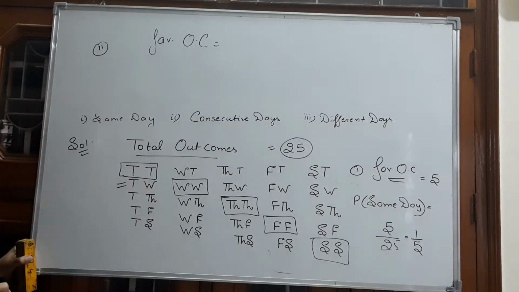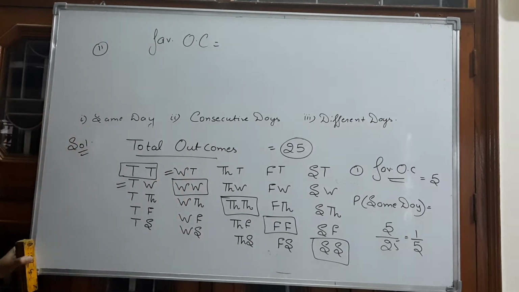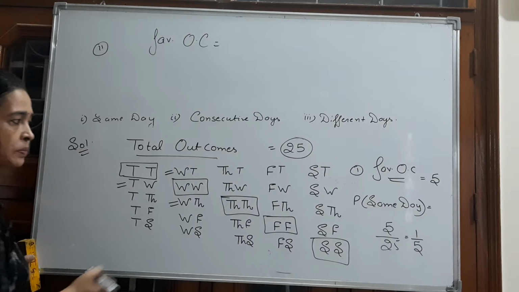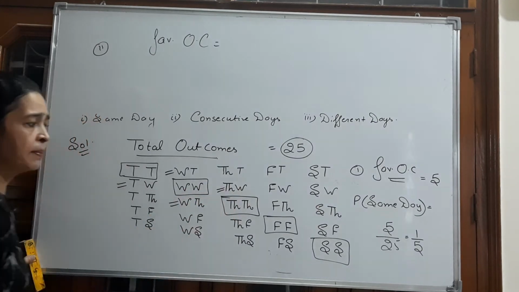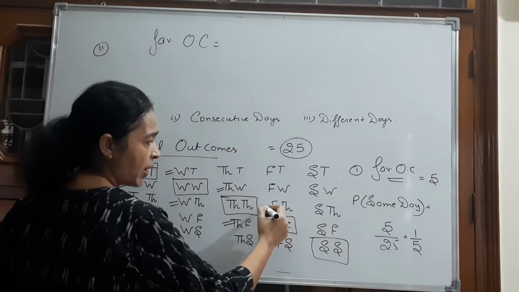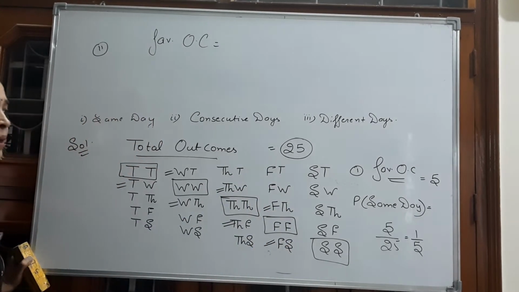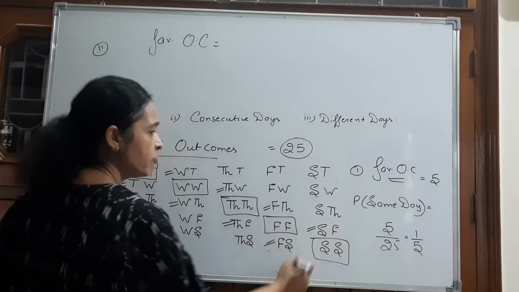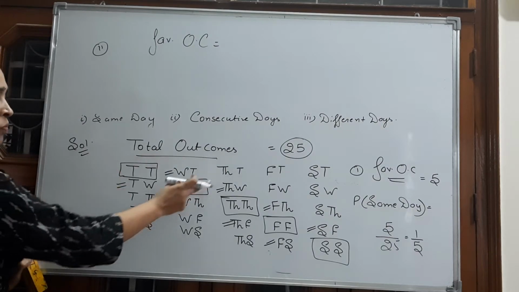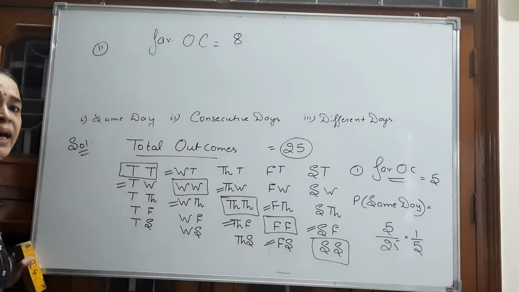Tuesday and Wednesday may be the case, or Wednesday and Tuesday, Wednesday and Thursday, Thursday and Wednesday, Thursday and Friday, Friday and Thursday, Friday and Saturday, Saturday and Friday. How many favorable outcomes do we have? 1, 2, 3, 4, 5, 6, 7 and 8. Total favorable outcomes are 8.